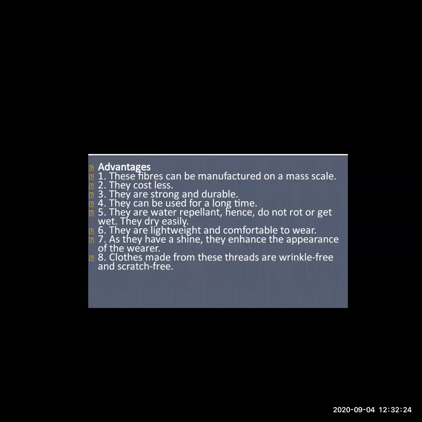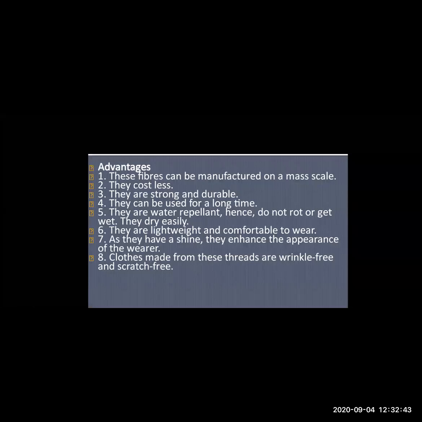So if we are wearing these types of clothes, what will happen? The clothes will dry very easily, as these types of clothes are water repellent. Water repellent means they get dry easily. They are light in weight and comfortable to wear. Again, what is the other advantage?